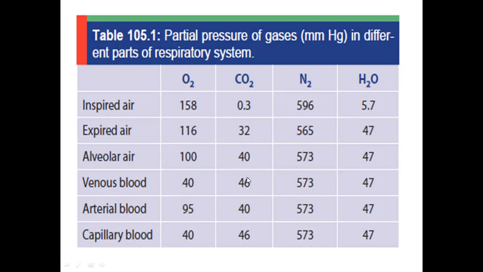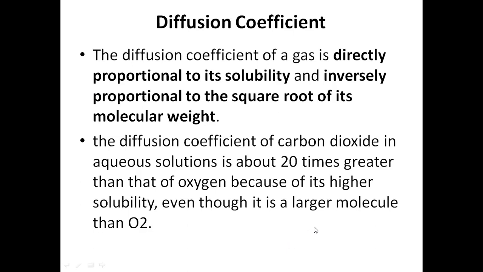And carbon dioxide from the pulmonary capillary enters the alveoli, and it returns back to 40. So the systemic arterial blood, the blood in the aorta, has 95 mm oxygen partial pressure and 40 mm carbon dioxide. It goes to the systemic circulation, and the tissues use up oxygen, making the partial pressures 40 and 46. This goes to the alveoli, again diffusion of gases. This is the reason for gaseous exchange, which in detail we will discuss in the next class.